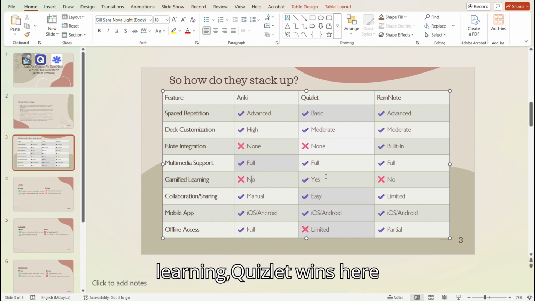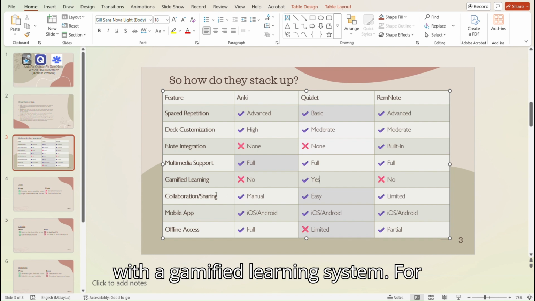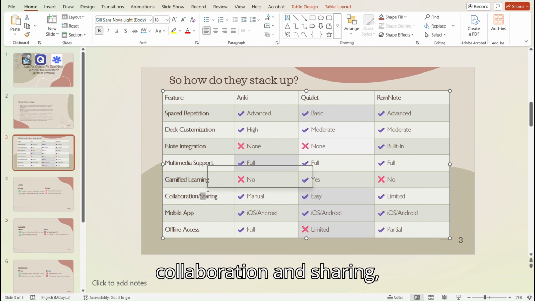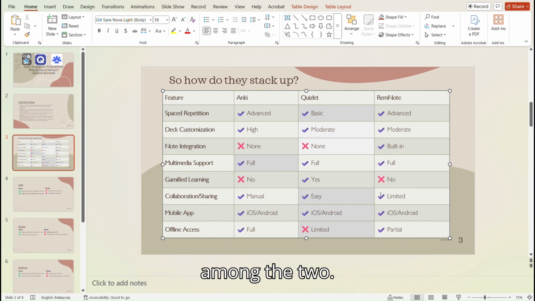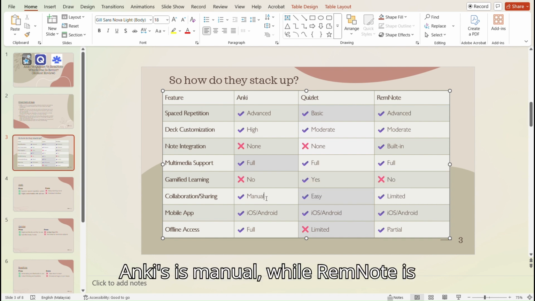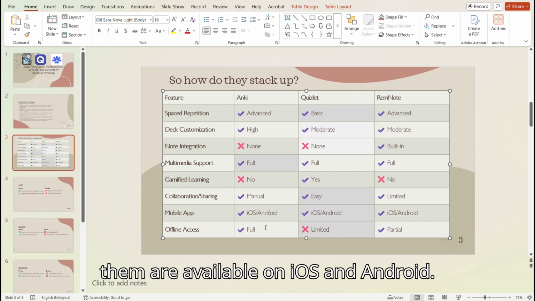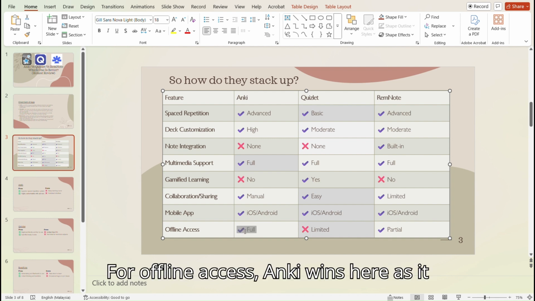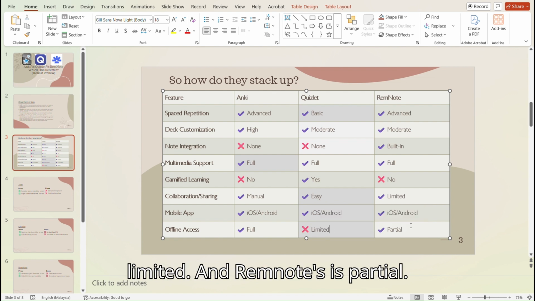In terms of gamified learning, Quizlet wins here as it's the only one with a gamified learning system. For collaboration and sharing, Quizlet wins here as it is the easiest among the three. Anki's is manual, while RemNote is limited. For the mobile app, all of them are available on iOS and Android. For offline access, Anki wins here as it has full offline access. Quizlet's is limited and RemNote's is partial.